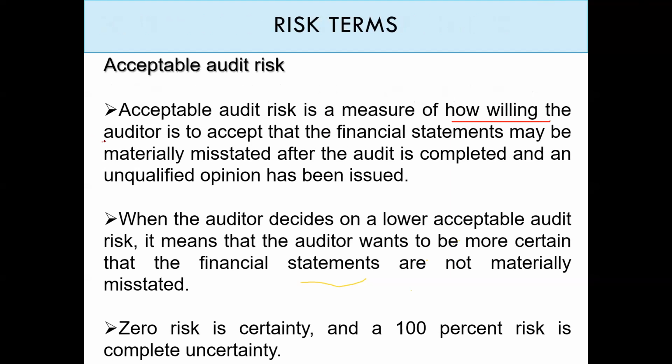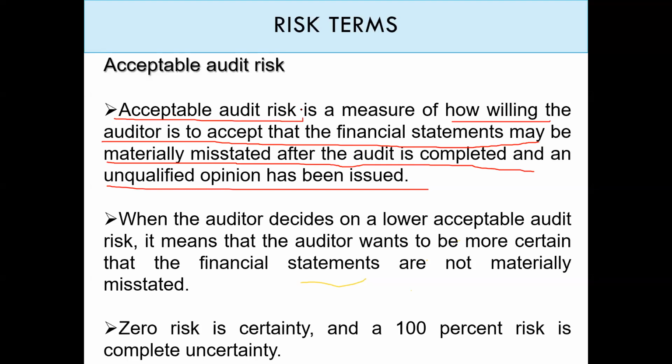the auditor is to accept that the financial statements may be materially misstated after the audit is completed and an unqualified opinion has been issued. Again, here we are talking about the acceptable audit risk: the risk that remains even though the auditor completed the audit as it should be done and followed the standards.